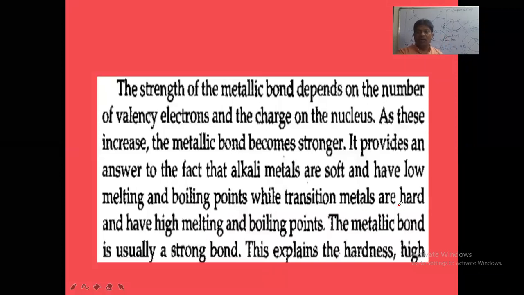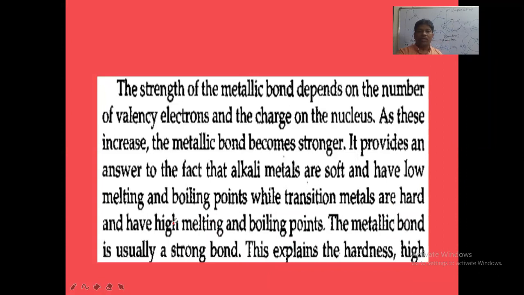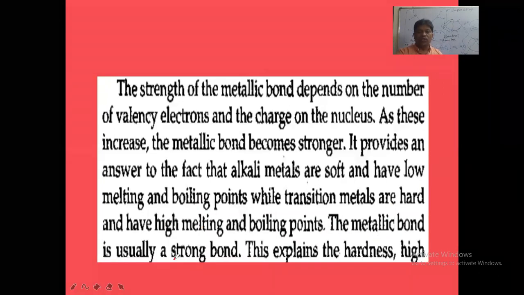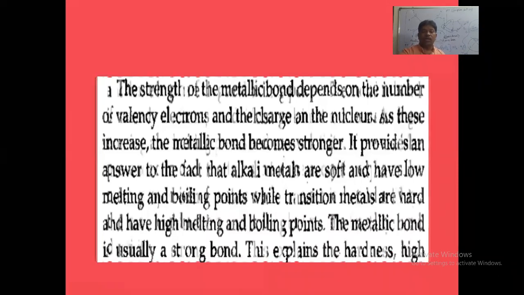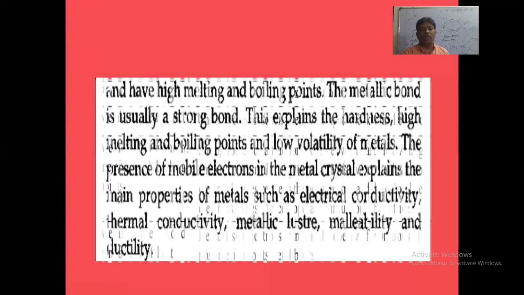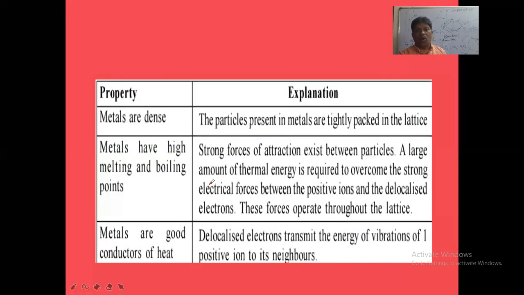That's why they are very hard in nature, and also they have high melting and boiling points. So the metallic bond is usually a strong bond. This explains the hardness and high melting and high boiling point of these metals. And some properties and the explanation of metals we'll discuss.